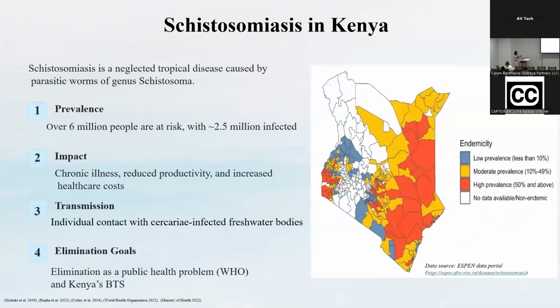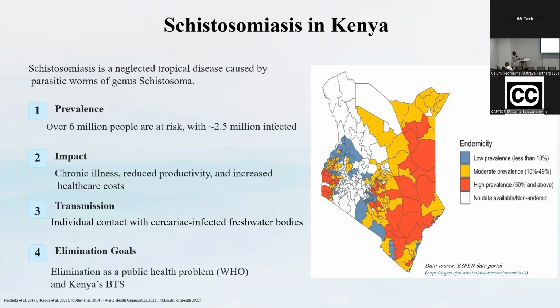Schistosomiasis is a parasitic disease caused by a macroparasite of the genus Schistosoma. In Kenya, we have 2 primary species, Schistosoma mansoni and Schistosoma haematobium, responsible for intestinal and urogenital schistosomiasis, respectively. According to the prevalence in Kenya, over 6 million people are at risk of the disease, and approximately 2.5 million are already infected, with a population of approximately 50 million.